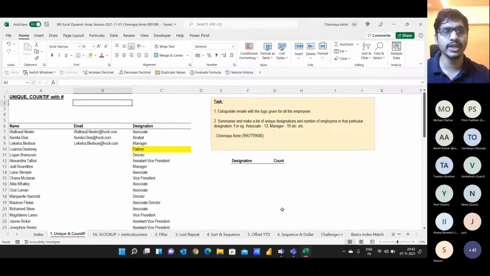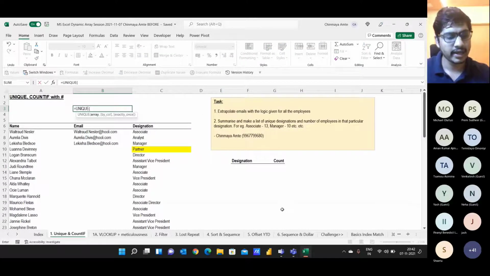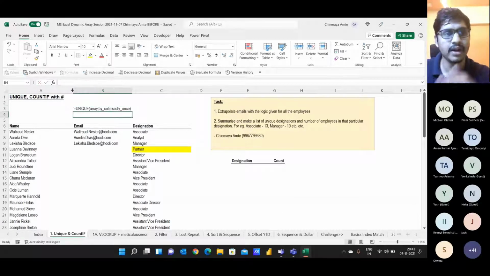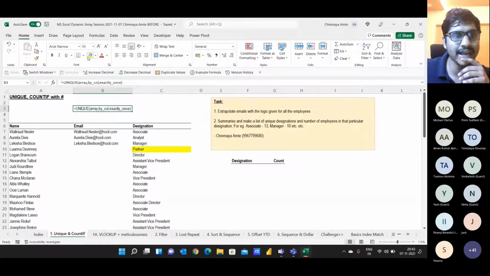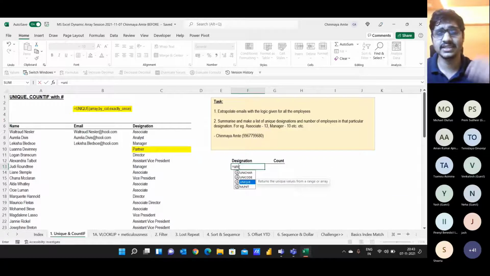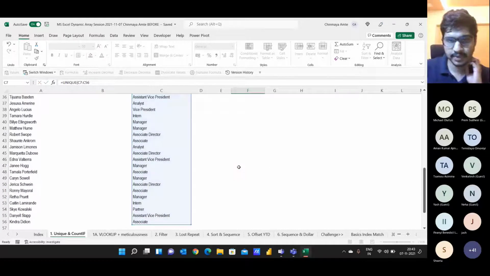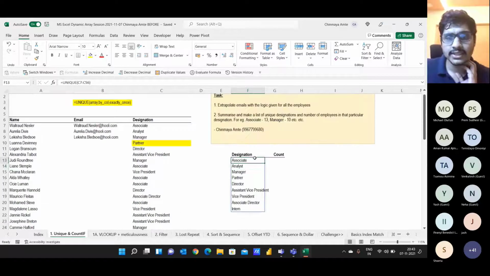So how would I solve this using the new functions in Excel is that I would be using the function called the unique function. So I'll just type unique function here. And these are some of the function arguments which the unique function accepts. It's one of the simplest functions in Excel. It's even simpler than the IF function because you just have to type unique and select an entire array. So I'm just typing unique and I'm selecting this entire array.